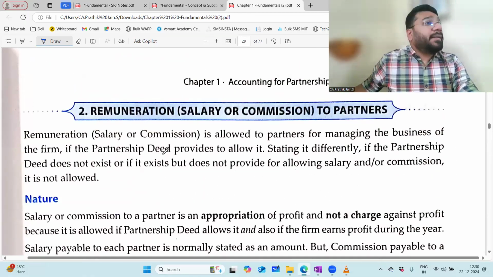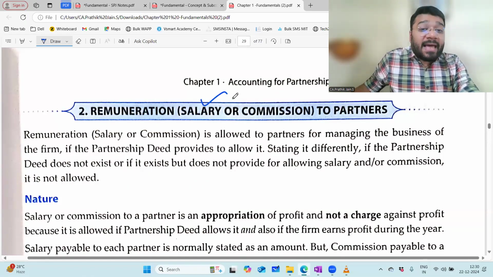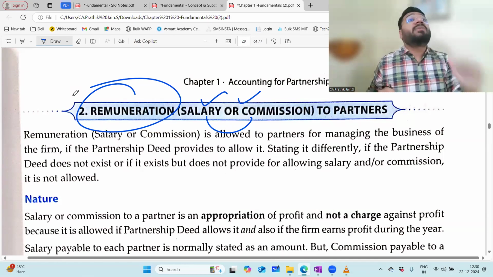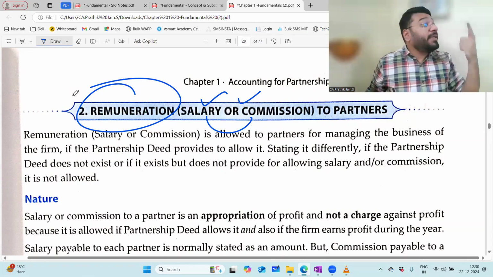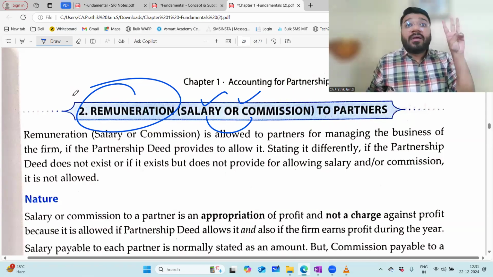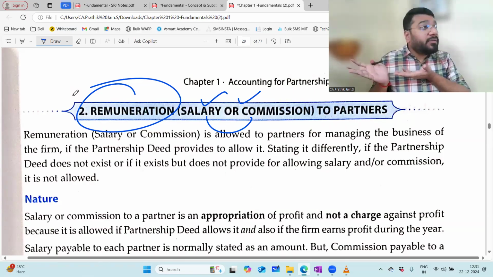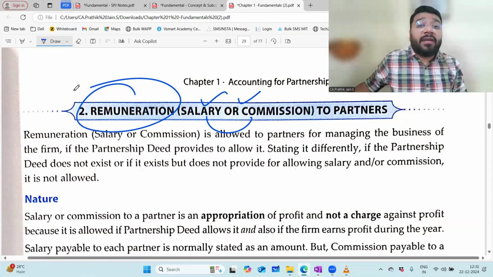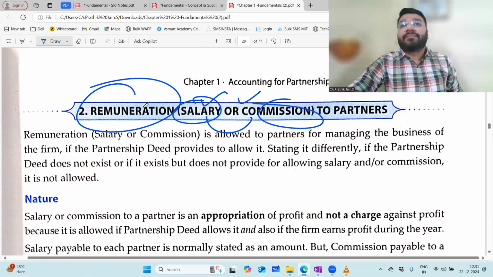The partners in a partnership firm, apart from getting the profit sharing ratio, also get salary or commission. Both of these put together are called remuneration. Why? For the extra hard work that they're doing. The profit sharing ratio is the profit given for the risk of doing the business. But out of the 3 partners, A, B, C, B and C are sleeping at home, doing nothing, but A is doing all the work. So for the extra work he's doing, he has to be rewarded. That rewarding could be in the form of either salary or commission.